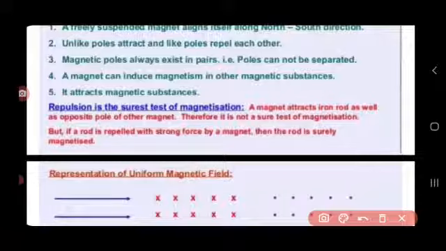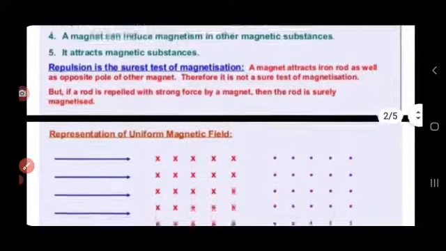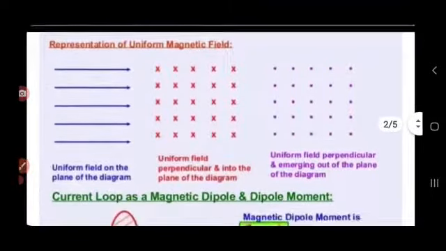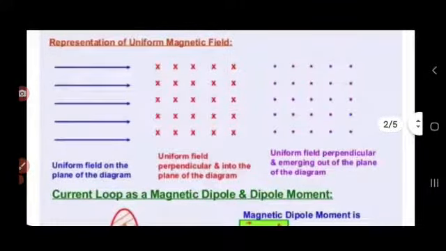Now, representation of a uniform magnetic field. Before discussing this, you must know about the magnetic field. What is a magnetic field? It is the region around the magnet within which its influence can be experienced. It means it is a place around a magnet within which if you keep another magnet or magnetic substance, then that will experience a force on it.